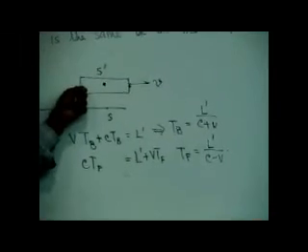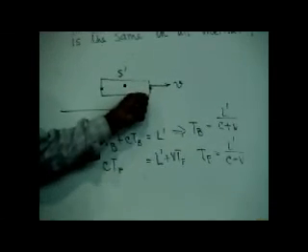So it will look like the back end will receive the light before the front end. So what is simultaneous in frame S' is not simultaneous in frame S. This is the first important point which we realize.